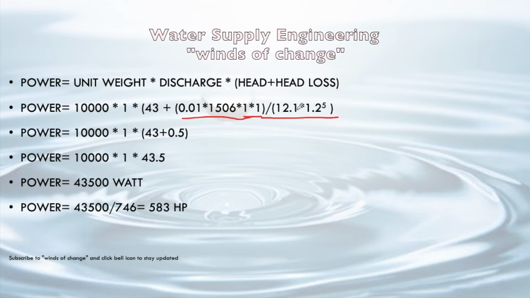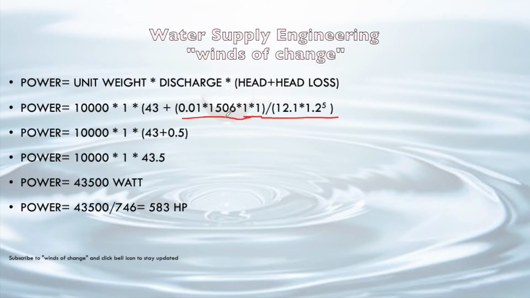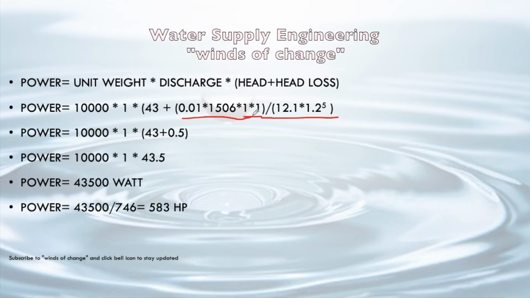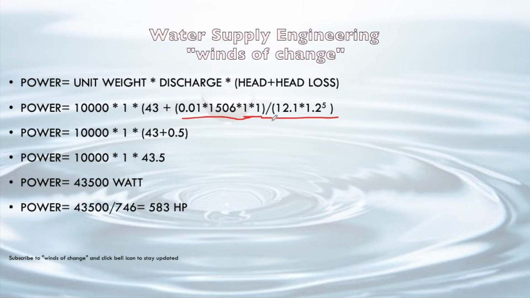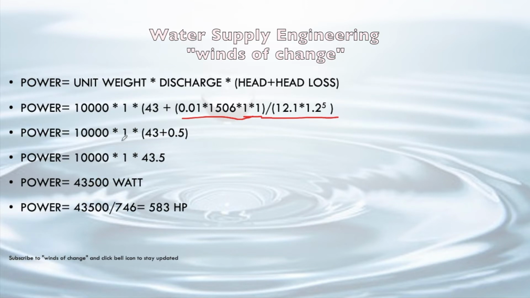Head loss can be calculated by f L Q square upon 12.1 d raised to the power 5, where f value is 0.01, which is given here, L value, that is 1506, is given here, and Q square is 1 into 1, since Q we have already calculated. Dia value will be 1.2 root Q, and since Q is 1, it will be 1.2 meter. So this head loss will be 0.5, and total head will become 43.5.